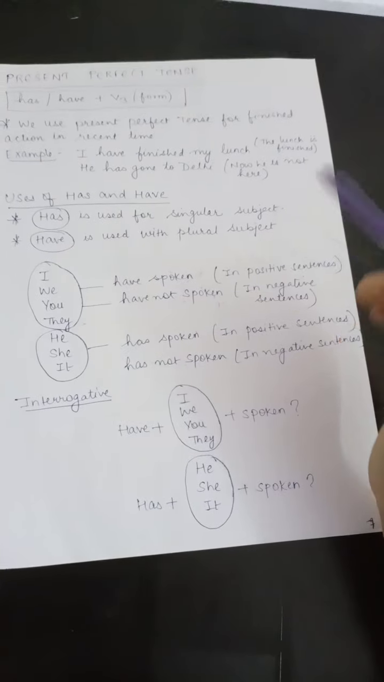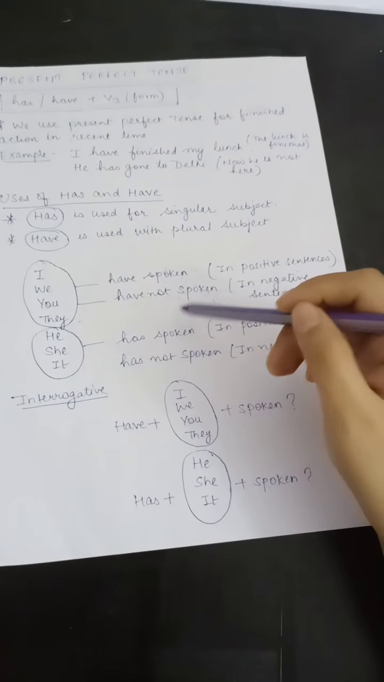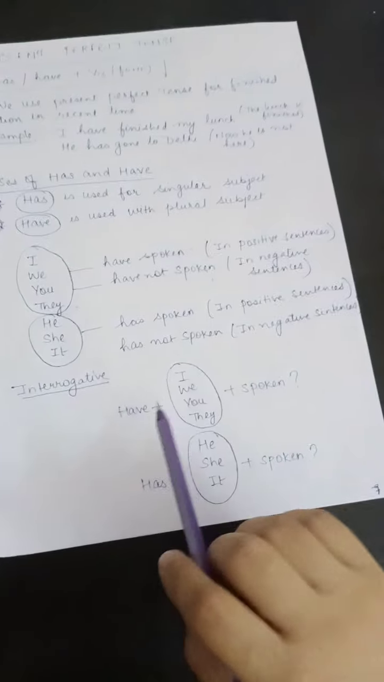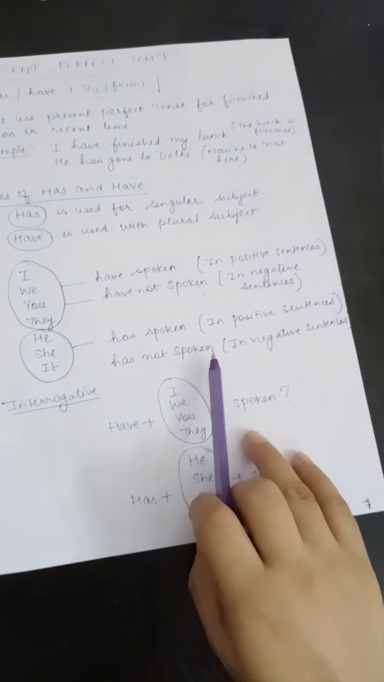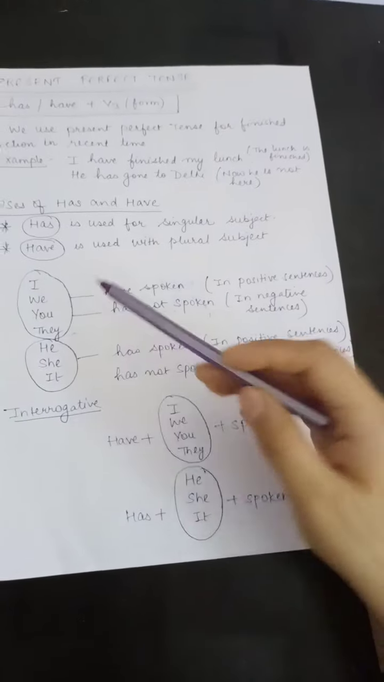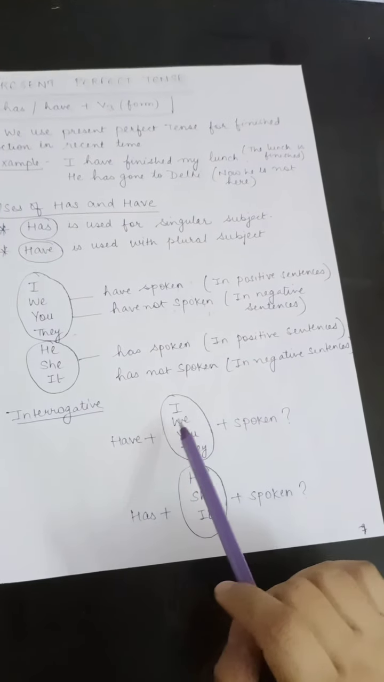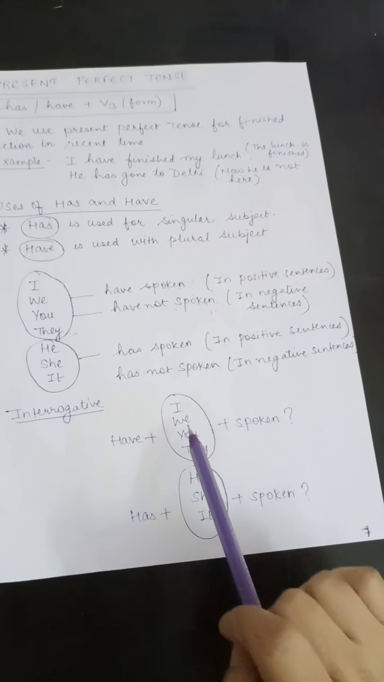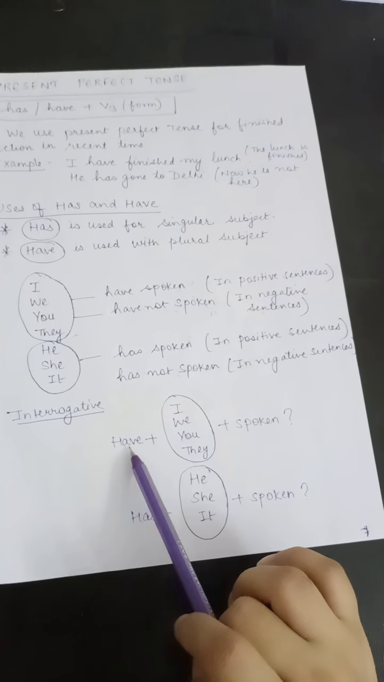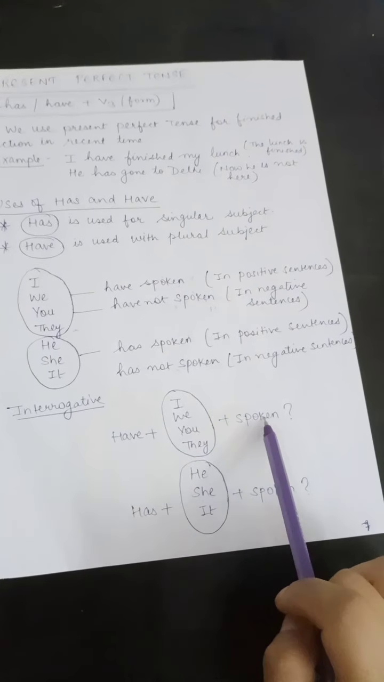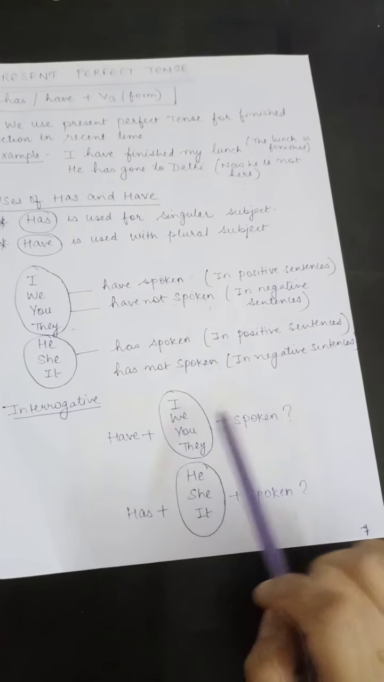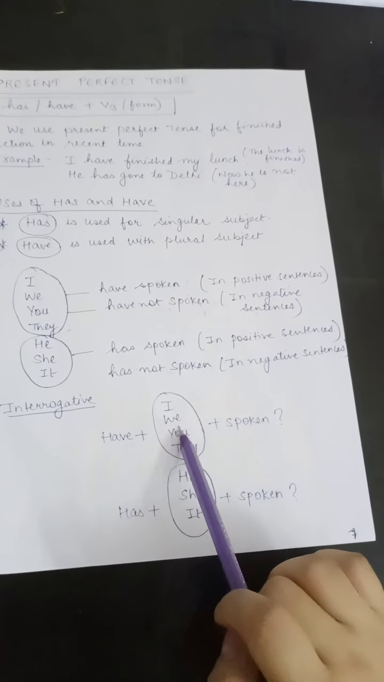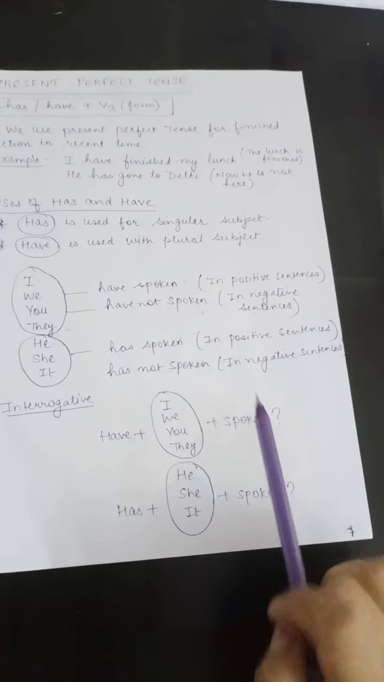So next we have interrogative sentences. How should we frame interrogative sentences using have or has? Same thing as I have discussed earlier, that with I, we, you, they, we use have. Similarly, have is placed preceding I, we, you, they. So have plus I plus spoken plus question mark. Have I spoken? Have we spoken? Have you spoken? Have they spoken?